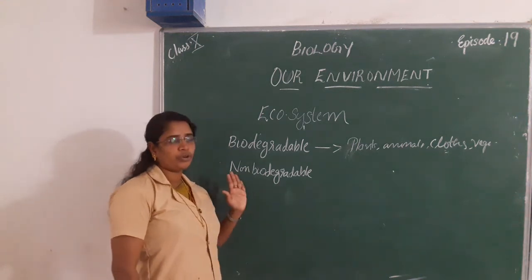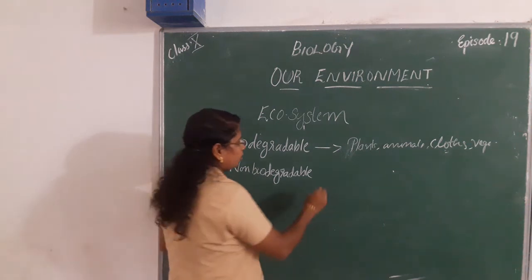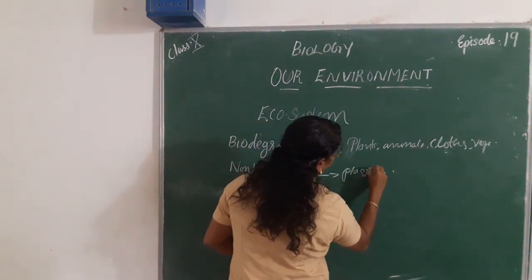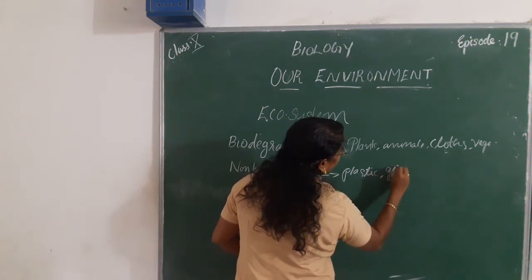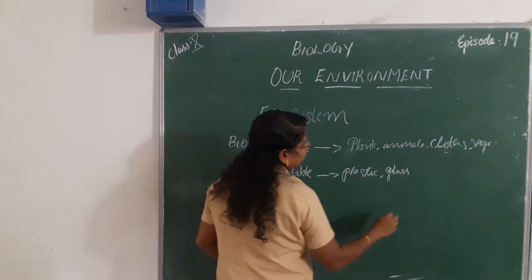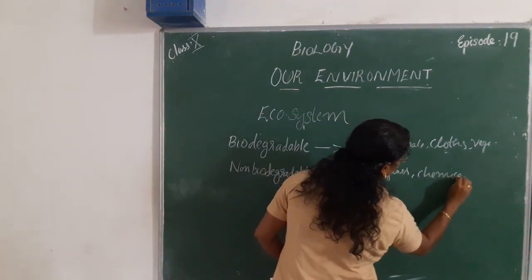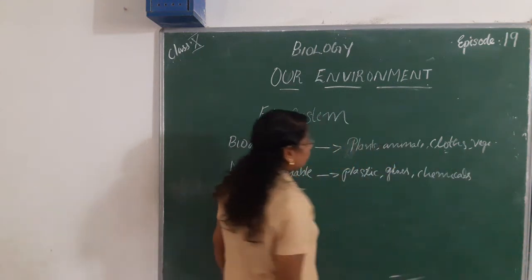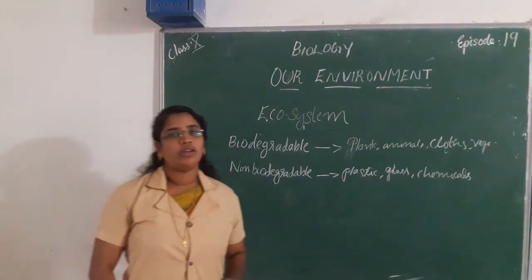Then examples for non-biodegradable substances: plastic, glass, chemicals are the examples of non-biodegradable substances.